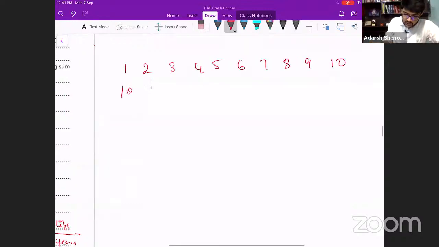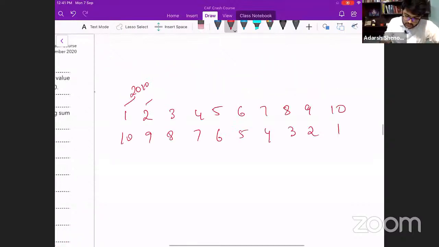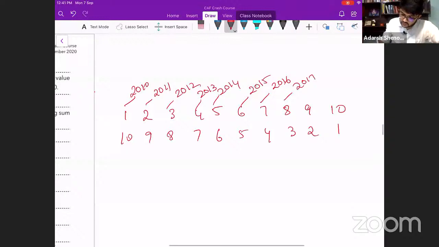And 10, 9, 8, 7, 6, 5, 4, 3, 2, 1. This is 2010, this is 2011, 2012, 2013, 2014, this is 2015, this is 2016, 2017, 2018. You can write like this.